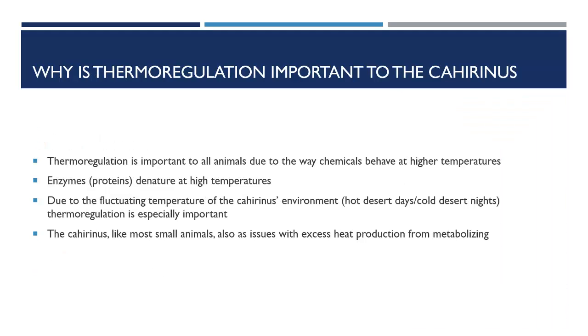Thermoregulation is important to all animals because of the way substrates and proteins behave as the temperature increases. Due to the variance in temperature of the cahirinus environment, being in the hot desert days and cold desert nights, it is especially important for the cahirinus to be able to maintain its body temperature through thermoregulation. The cahirinus, like many small animals, also has issues to do with high body temperatures due to the excess heat production from metabolism, compared to their small bodies.